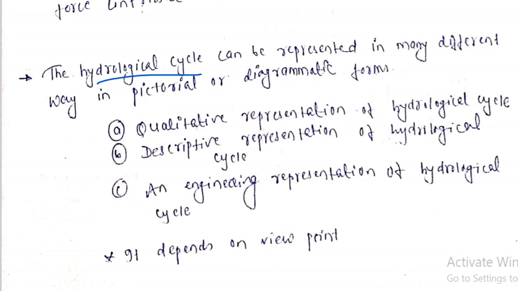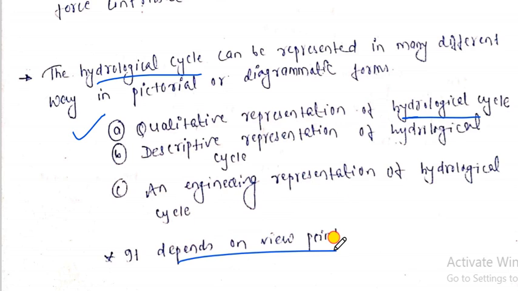Here I have written some representations: qualitative representation of the hydrological cycle, similarly descriptive representation, and engineering representation of the hydrological cycle, right?